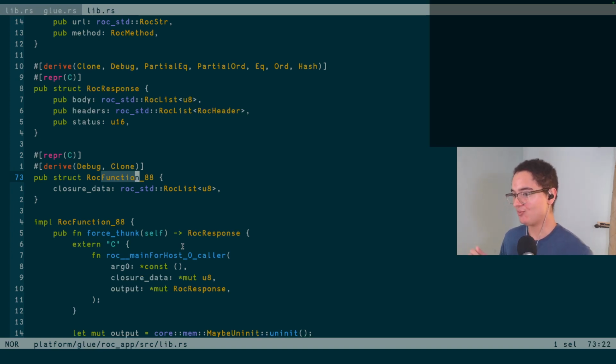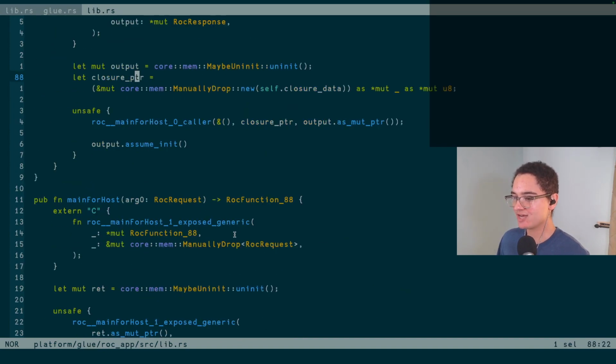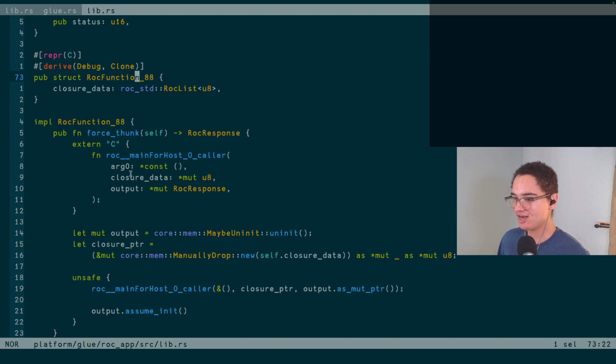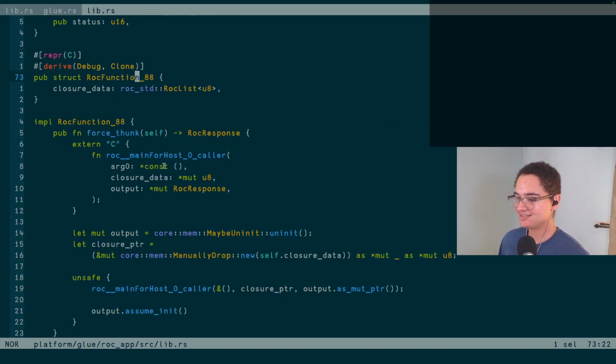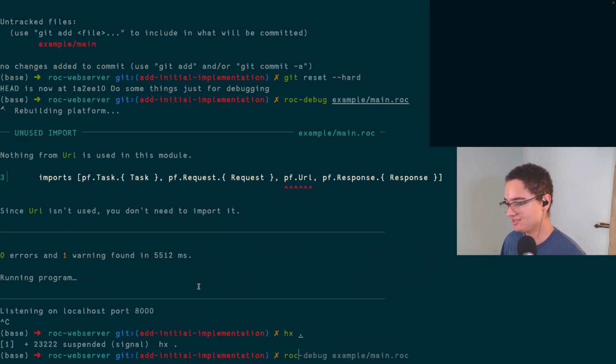I actually don't know why we decided to name it 88, but I'm going to assume that there's some sort of type reason that it just happened to be type variable number 88 in the program. But nonetheless, this is what actually ends up dealing with calling Roc. This is our actual main function in Roc that's going to be called. And so this tool here is incorrectly calling Roc, essentially. We've generated code that incorrectly calls Roc.